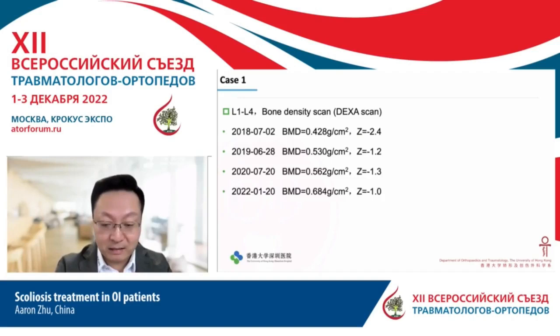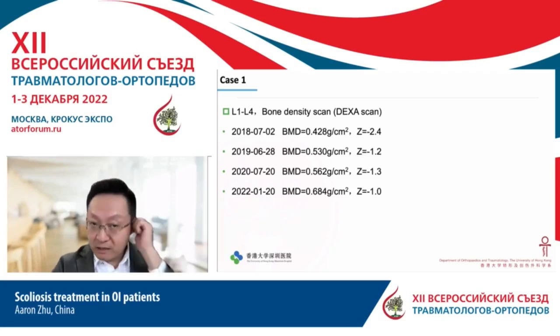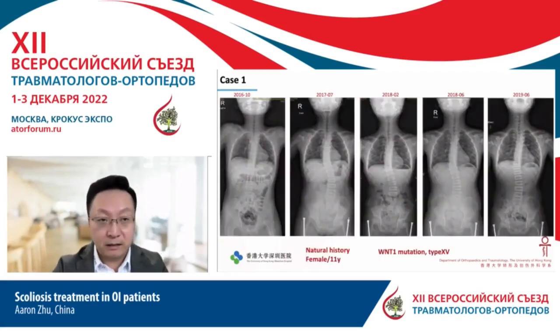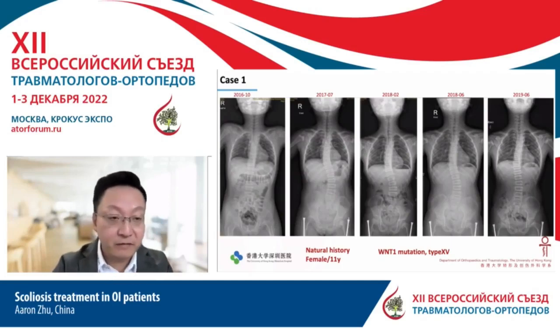I would like to introduce this disease and our treatment case by case. For sure, the first presentation of the patient would be osteoporosis and multiple fractures of the four limbs, where you can see a lot of deformities. Nowadays we have treatment like bisphosphonate as anti-osteoporotic treatment to increase the bone mineral density. This is an example: the patient's bone mineral density increased from minus 2.4 to minus 1.